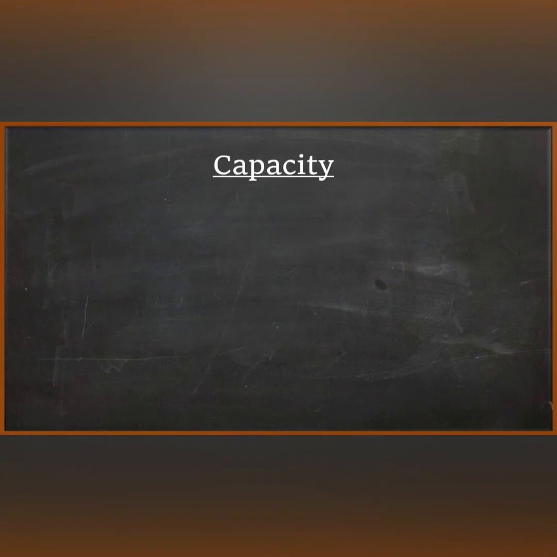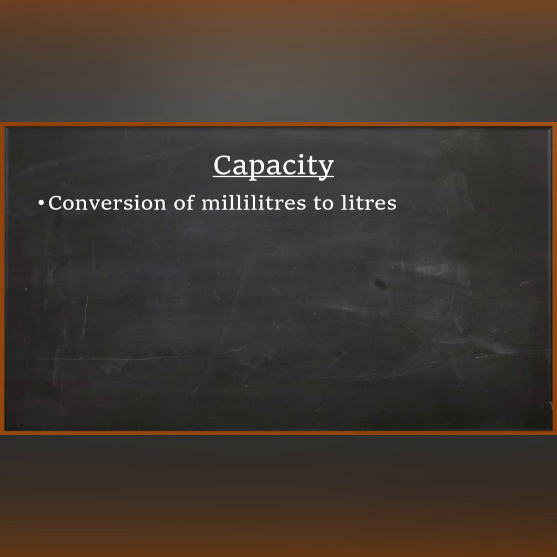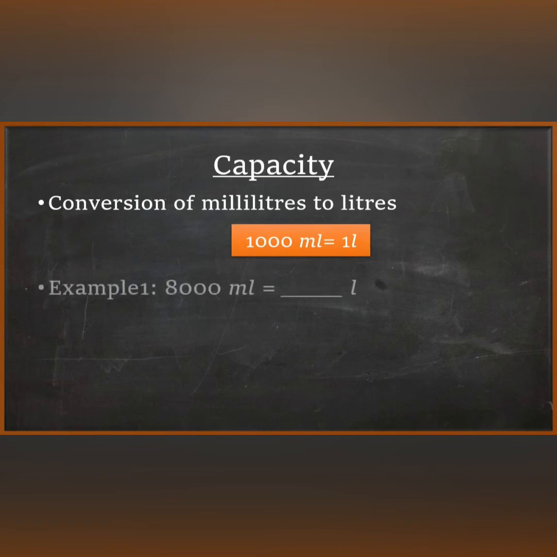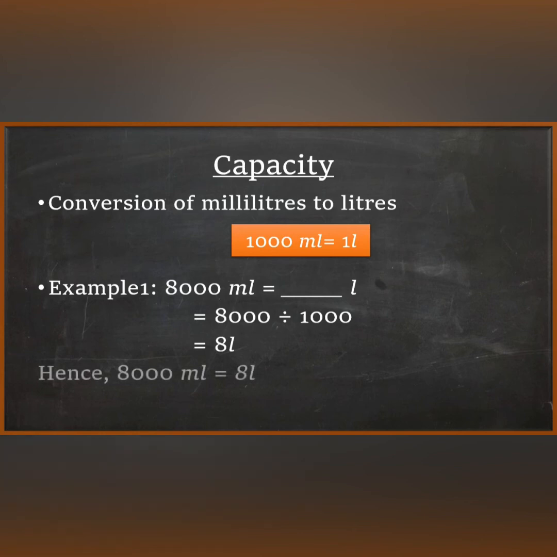So kids, now let us try and convert milliliters into liters. As we have already discussed, 1000 milliliter is equal to 1 liter. So let us convert 8000 milliliters into liters. And for that, we have to divide 8,000 with 1,000 and we get 8 as an answer. Thus, 8,000 milliliters is equal to 8 liters.